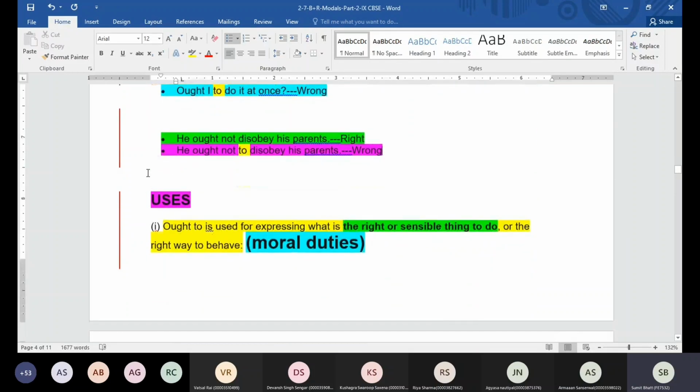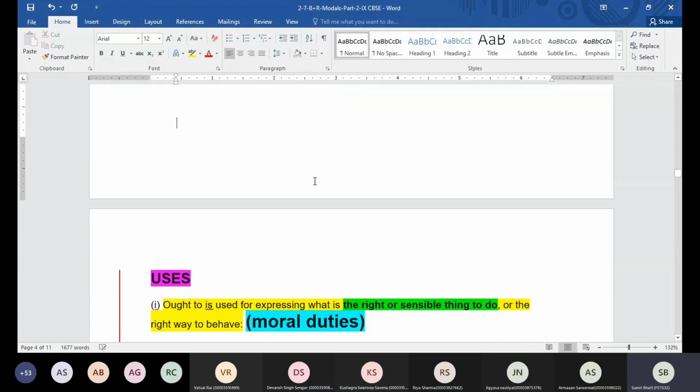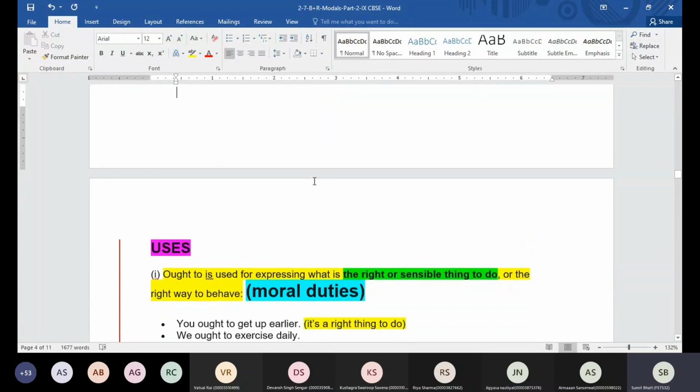Very good. Okay, now let's understand the uses, guys. When I talk about the uses, there are multiple uses. In books, you'll find only one or two uses, but I'm going to tell you more. So ought to is used basically for expressing what is the right or sensible thing to do. We see that something is right or sensible. In these two cases, guys, we are supposed to use ought to. In place of ought to, we can also go for should, because should and ought to can be used interchangeably. That means we can change them. There is no harm in doing it. But if there is a sentence wherein we are not just advising someone, we are just telling the person that this is the right thing, this is the sensible thing, or we are talking about moral duties.